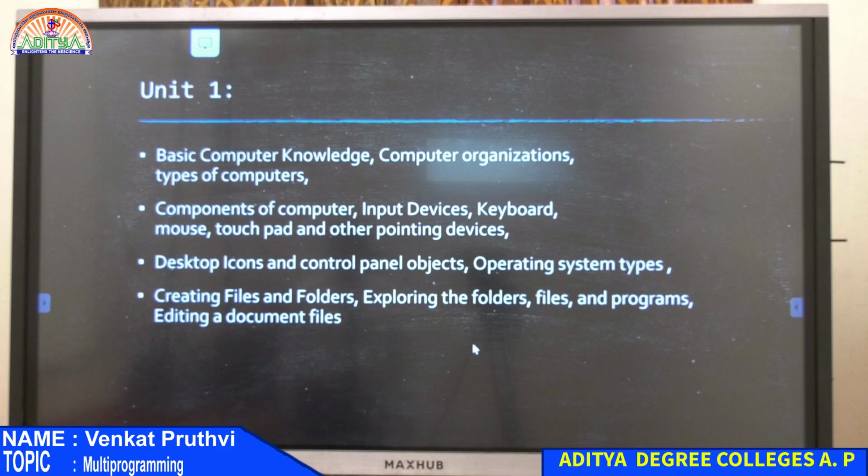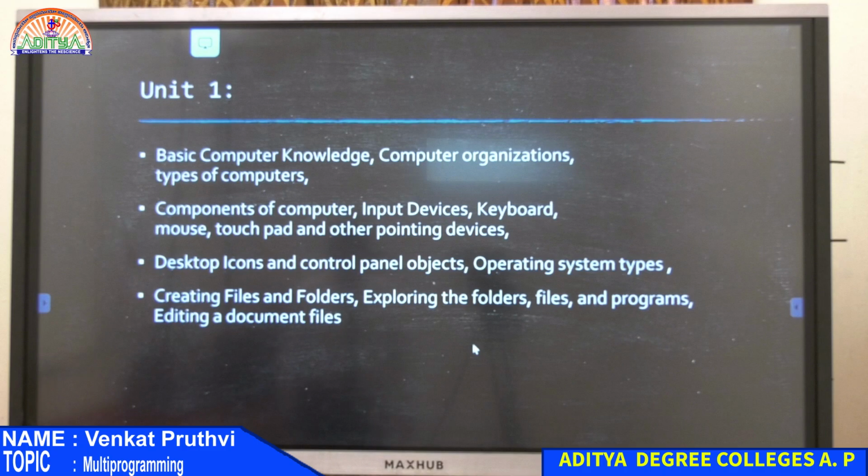I wanted to show you this slide because we are done with basic computer knowledge and computer organization. We know what are the different computer organizations that are happening inside your computer, and then we saw the components of computer, that block diagram with your secondary unit, your CPU and your input output units, and then we discussed the different input devices, keyboard, mouse, touchpad and other pointing devices. After that, you have in your syllabus desktop icons and control panel objects.